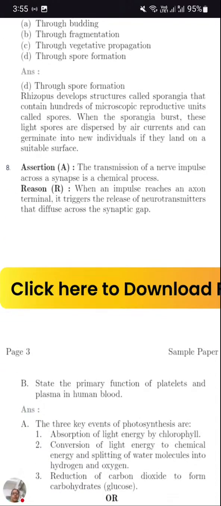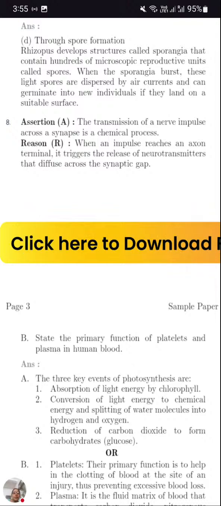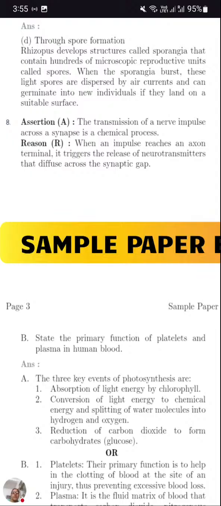Now assertion and reasoning. Once we reach assertion and reasoning questions, it means we are about to complete the MCQs part. The assertion: the transmission of nerve impulse across a synapse is a chemical process.